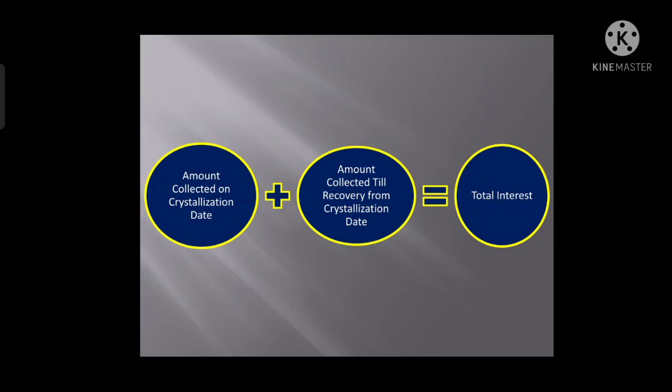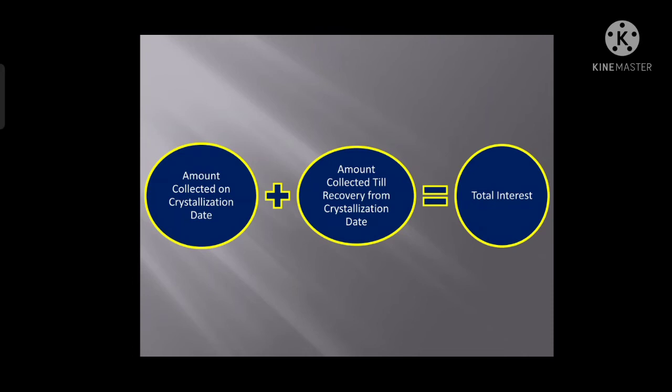Okay. So at the crystallization date we have already recovered the 30 days overdue interest, which is from the due date to the crystallization date. Now there is also a second step which we have just learned, that another interest needs to be recovered from the date of crystallization to the date of recovery. For that period the interest should also be recovered.